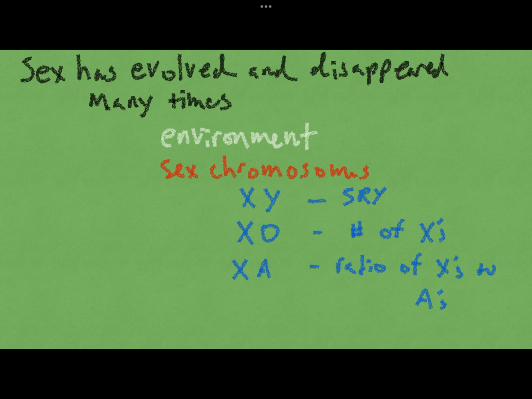In XA sex determination, it's the ratio of your X chromosomes to your autosomes that determines your sexual phenotype. This is the case in fruit flies and many other insects. If your XA ratio is 1/2 or lower, you're male. If it's 1:1 or higher, then you're female.